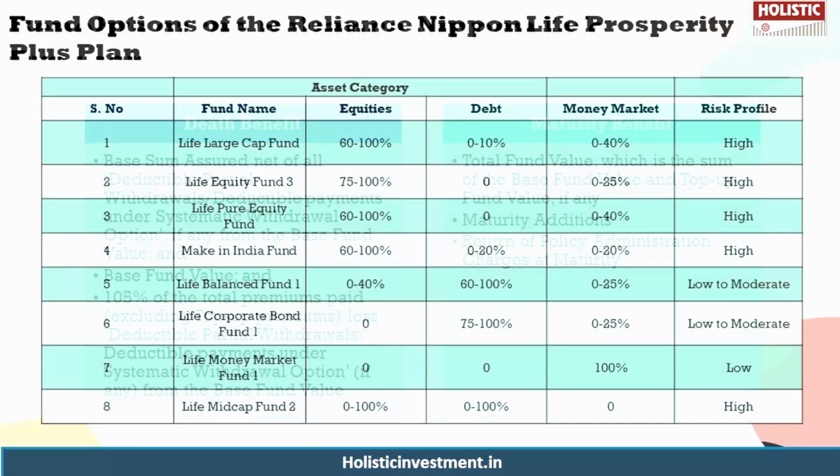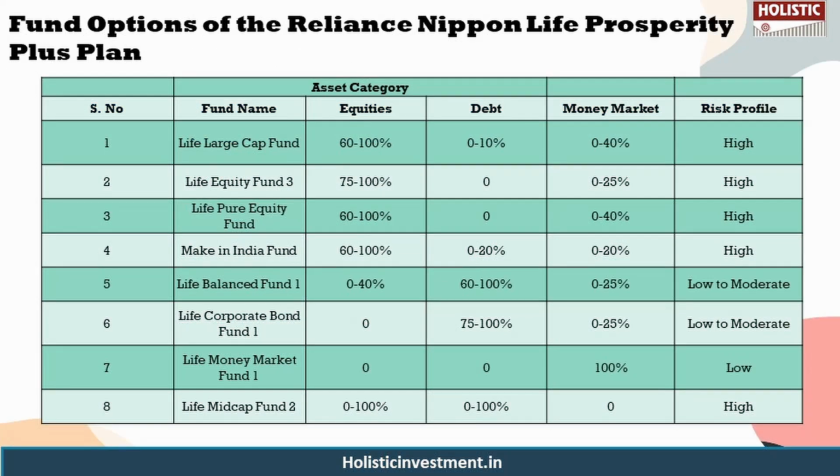Now let us take a look at the fund options available under this plan. The fund options available are Life Large Cap Fund, Life Equity Fund 3, Life Pure Equity Fund, Make in India Fund, Life Balance Fund 1, Life Corporate Bond Fund 1, Life Money Market Fund 1, Life Mid Cap Fund 2. Now all these fund options are categorized based on the percentage they are given to the asset classes like equities, debt, money market, and also according to the risk profile they are categorized into. So whichever suits you, you can invest in it.